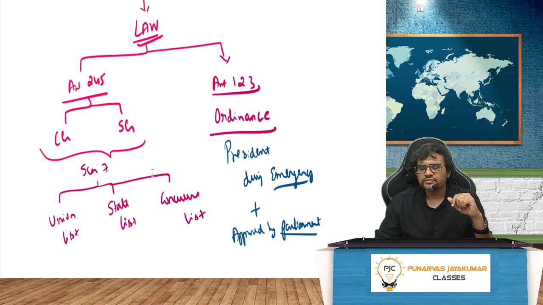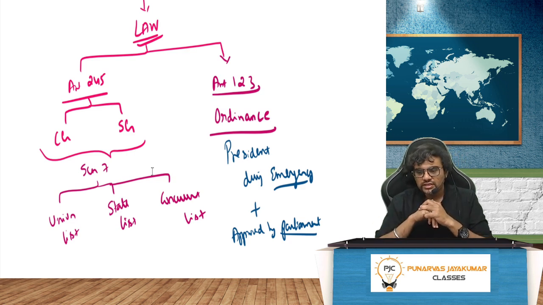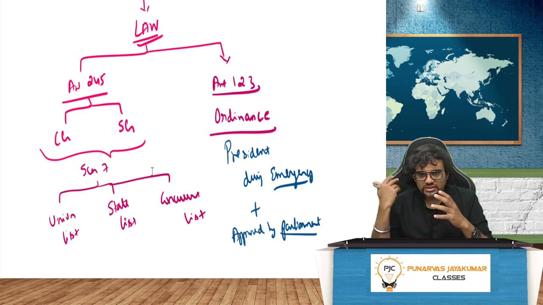Article 245 says that the central government and state government will make the law. Whereas Article 123 gives something called an ordinance. What do you mean by an ordinance? The President, during an emergency, will pass something called an ordinance. For example, during COVID, all of us were going outside when actually we had to sit at home. So the police used to catch these fellows and say, whatever you're doing is wrong. "Okay sir, which law have I contravened?" They said Disaster Management Act of 2005. When you open the Disaster Management Act, the fine is 100 rupees. So they used to pay 100 rupees and still go out.